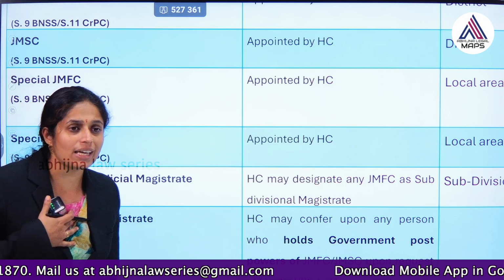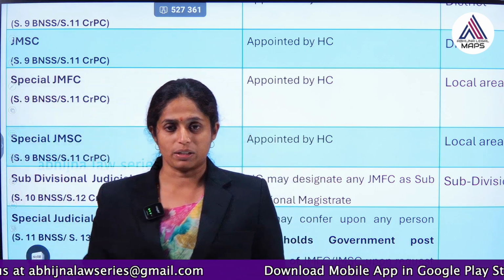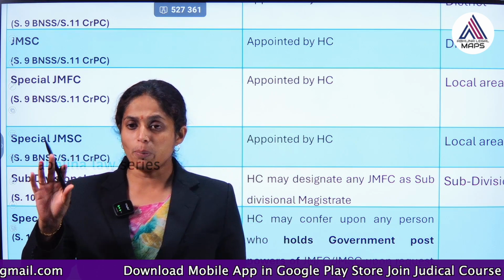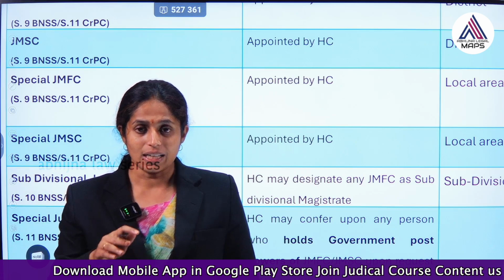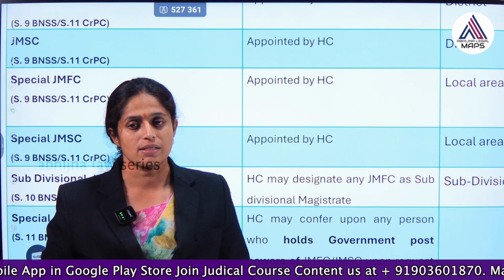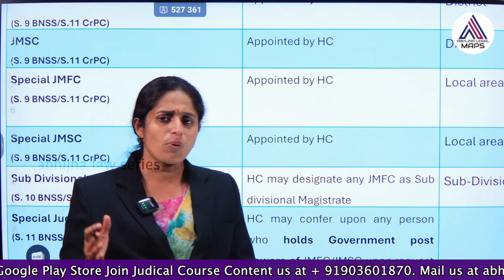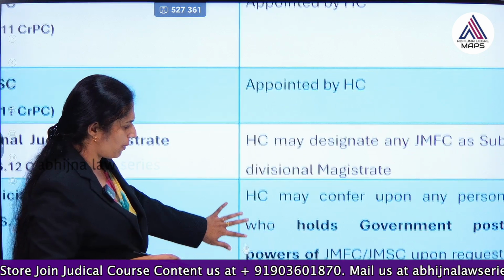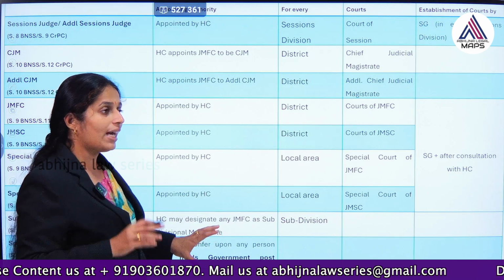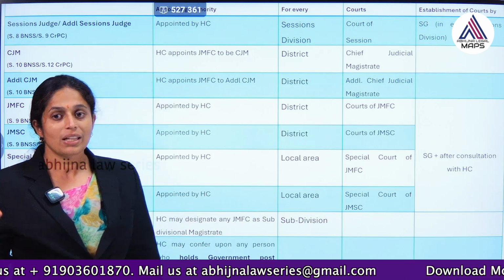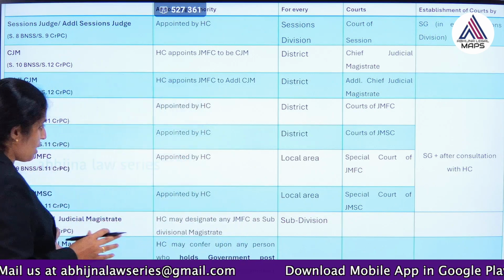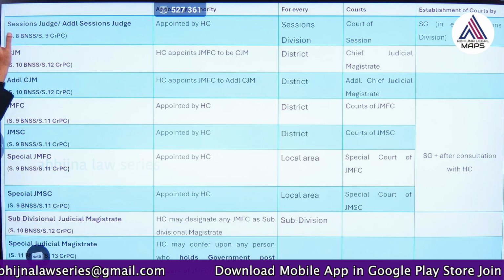Suppose I am working as a law secretary in a law department. I am having a government post. I am not a magistrate, I am not a judge, but the central government is recommending my name, saying let her be special judicial magistrate, let her be special judicial magistrate of first class. So, it is giving me some powers. It is upon the request of the state government or the central government, it could be central or state government, anything. But because of this, any person who is having a government post can be given the powers of the JMFC or JMSC. So, they are said to be special judicial magistrates. Okay. So, this is one classification.